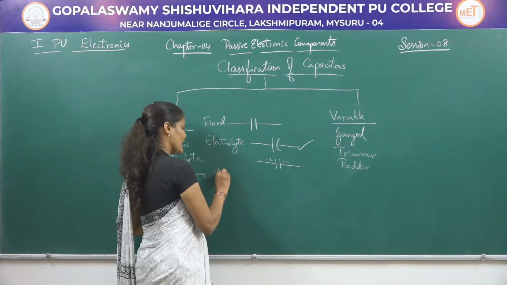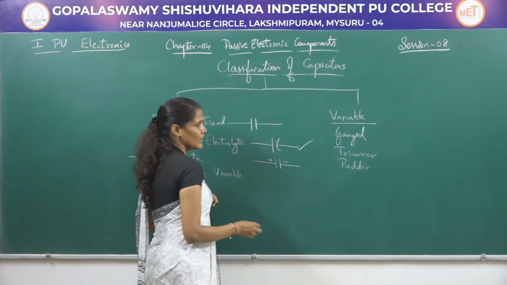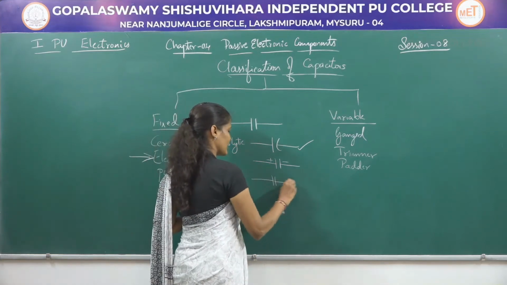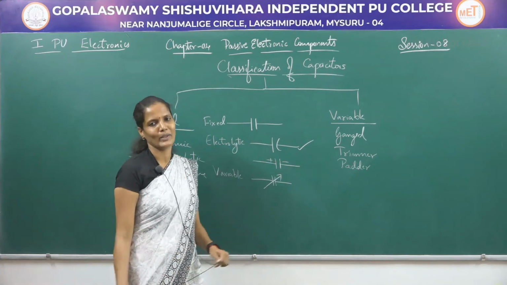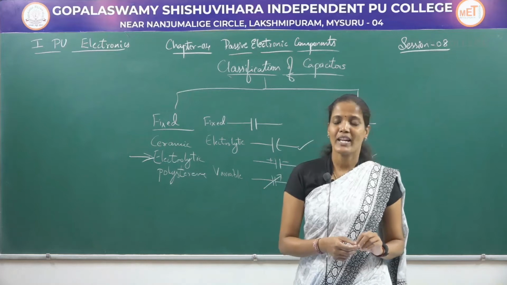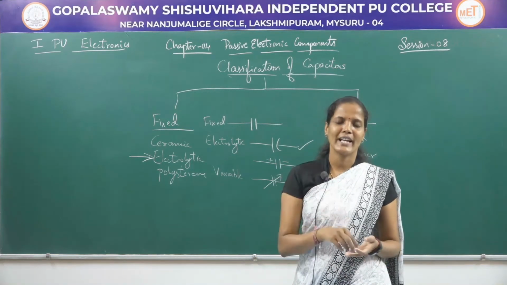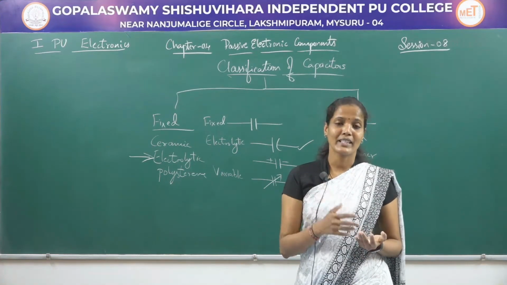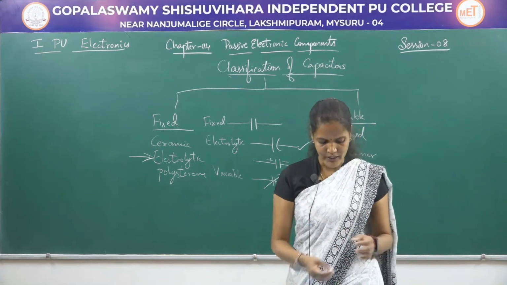Coming to a variable capacitor. Variable capacitor is nothing but the value of a capacitance can be varied. So, a variable capacitor will be written like this with an arrow mark across the symbol of a capacitor. It is similar to the symbolic representation of a resistor where a variable resistor is represented by writing the resistor across which an arrow mark will be written. So, like this we are going to represent the capacitors, fixed, variable as well as electrolytic capacitor.